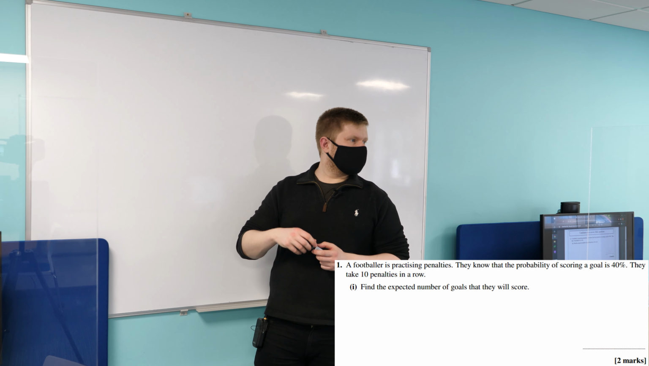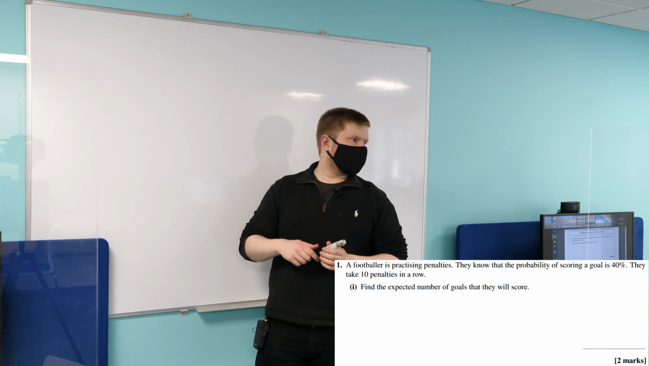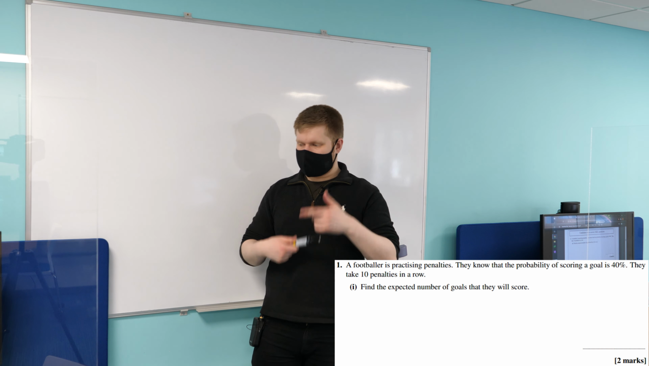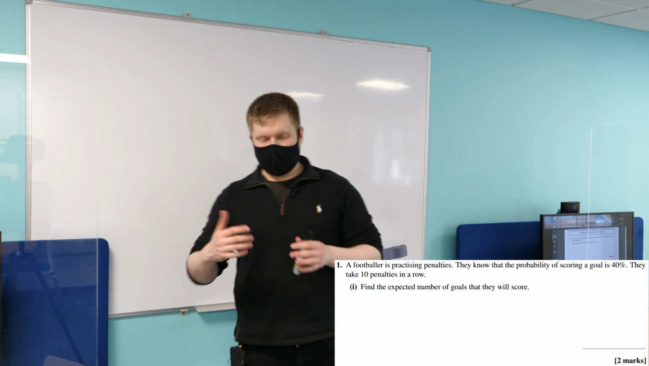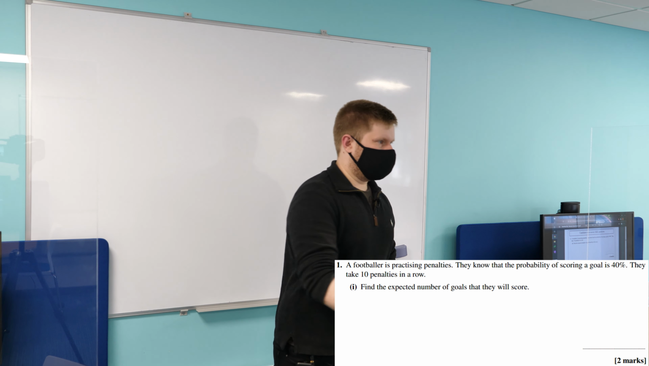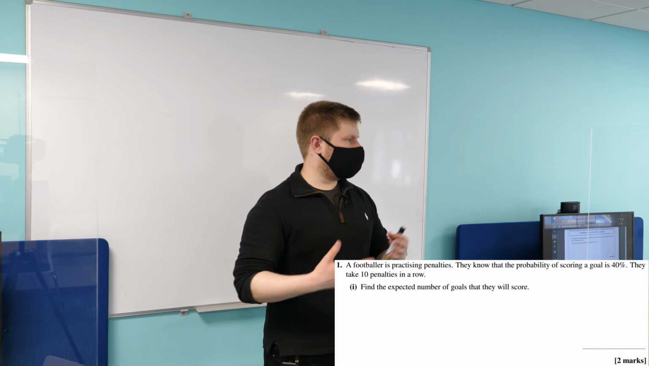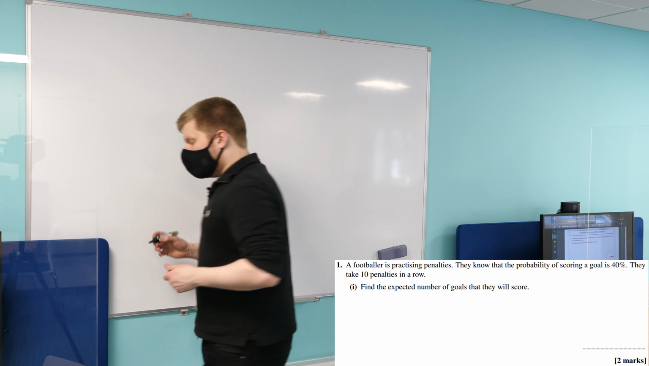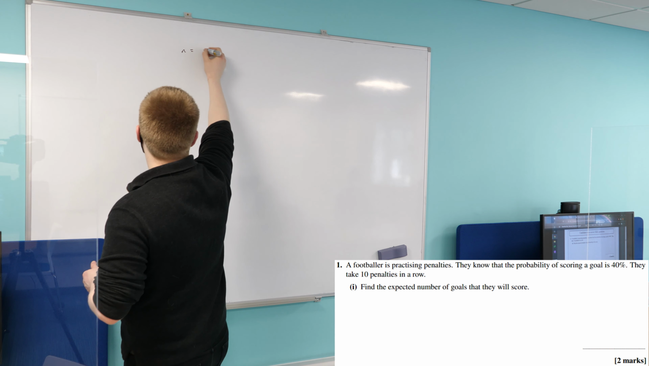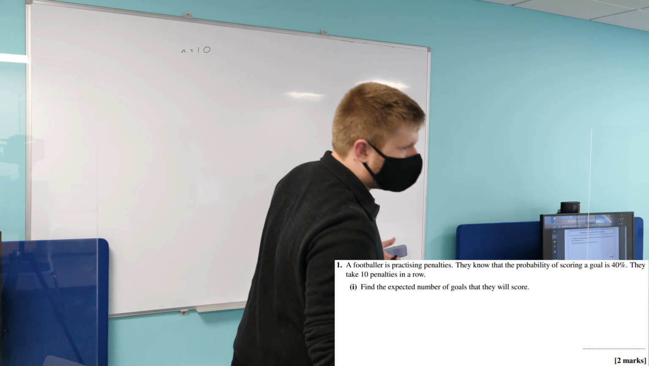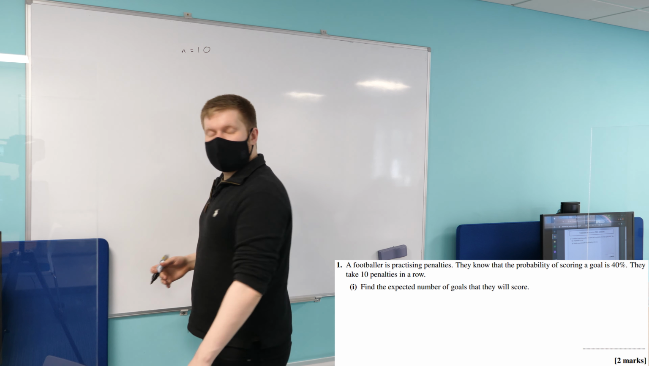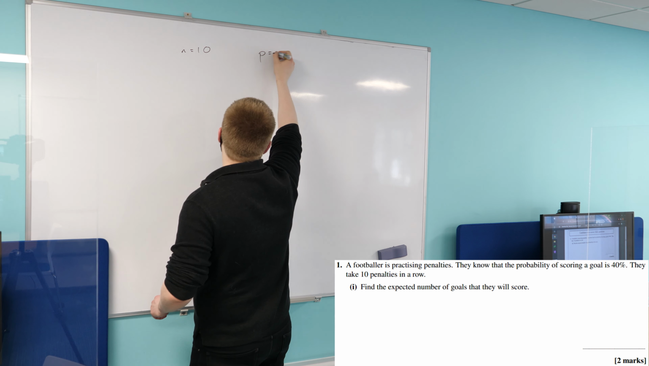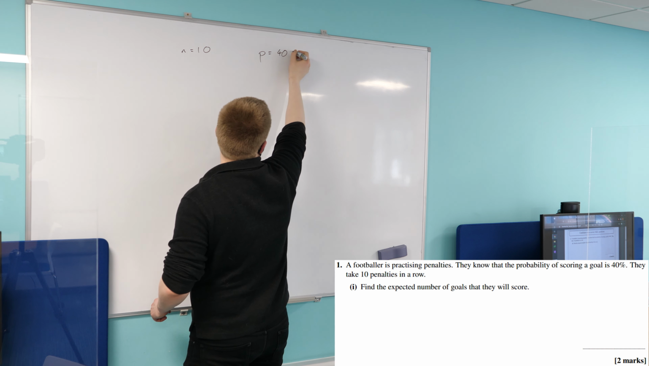Good. I didn't look at it that way. I was just looking at the theory. Sure, no, absolutely, I get that. That's fine. So when you're reading through these questions, they won't say use a binomial distribution. It's up to you to be able to identify exactly what type of distribution you should use. So in this case, we've been given that the number of trials, which is n, is going to be 10. We're going to take 10 penalties in a row. We've also been told the probability of success, the probability of scoring a goal, is p, which is 0.4, 40%.